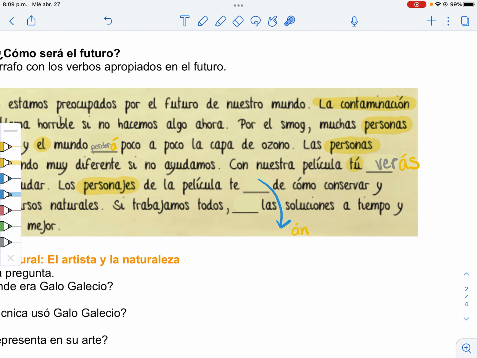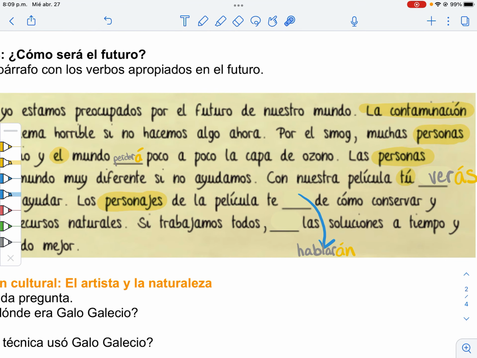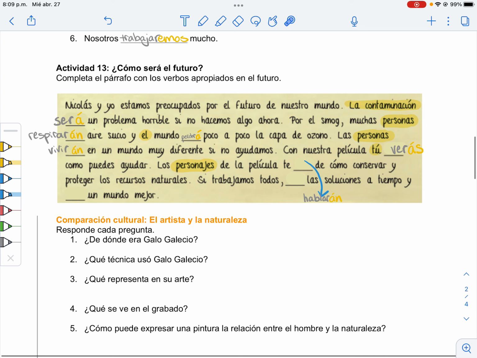They will you how to conserve. Okay, so they will tell you, they will speak to you. Let's go speak to you because tell you is irregular and we're not there yet. So hablar is to speak. Hablarán. Los personajes de la película te hablarán de cómo conservar y proteger los recursos naturales.